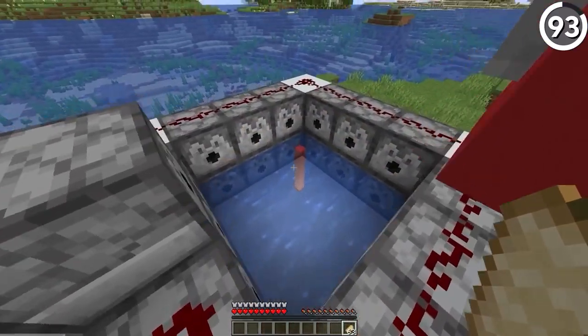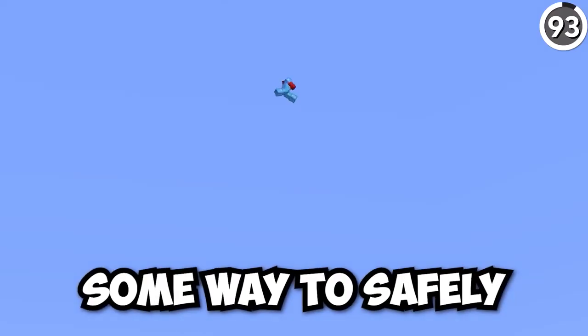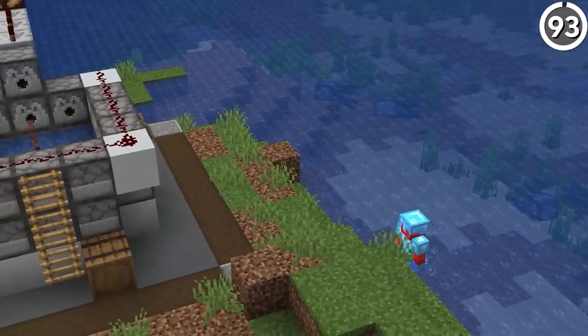It's great that we have a way to launch ourselves into the air, but you're gonna need some way to safely land on the ground. Otherwise, it's a lot less impressive.